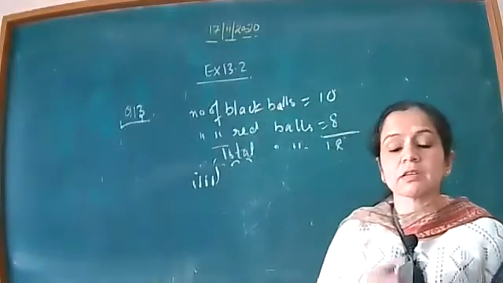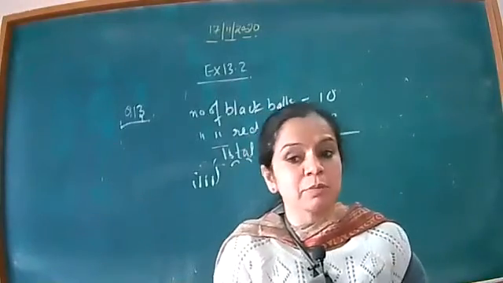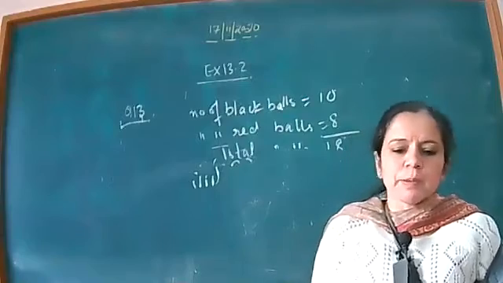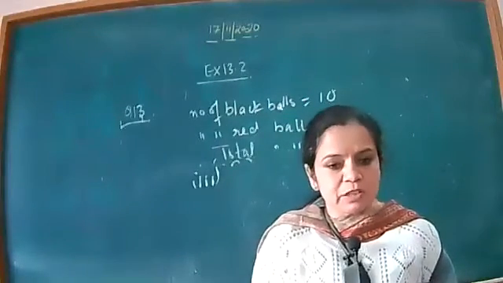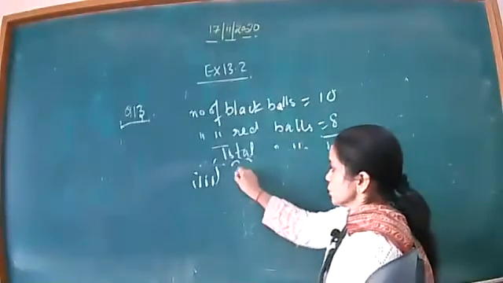In the second part, they have mentioned the order that the first ball is black and the second ball is red. But here they specified that one of the balls should be black and one of the balls should be red. Order makes a big difference. So that means here we have to consider probability.